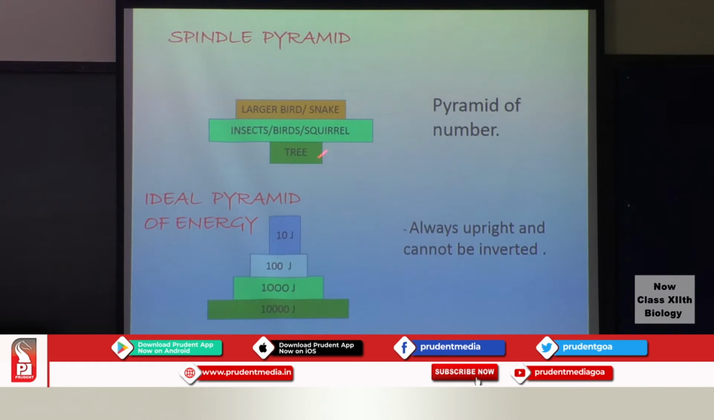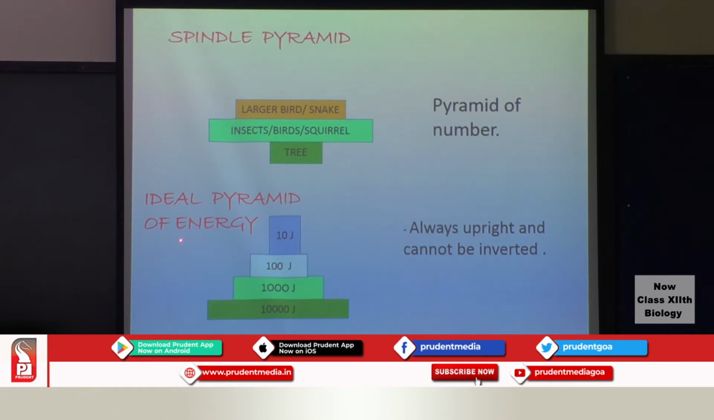Here there is an exception. I have taken here the pyramid of number. Let's consider a tree as an ecosystem. So you have one tree and there will be some insects, there could be some birds and a squirrel that is occupying that particular ecosystem, and on top you have the larger birds and the snake. So here if you see both the extremes, the extremes are narrower, whereas in between, the second trophic level is broader. So we get a different shape which is referred to as the spindle pyramid.